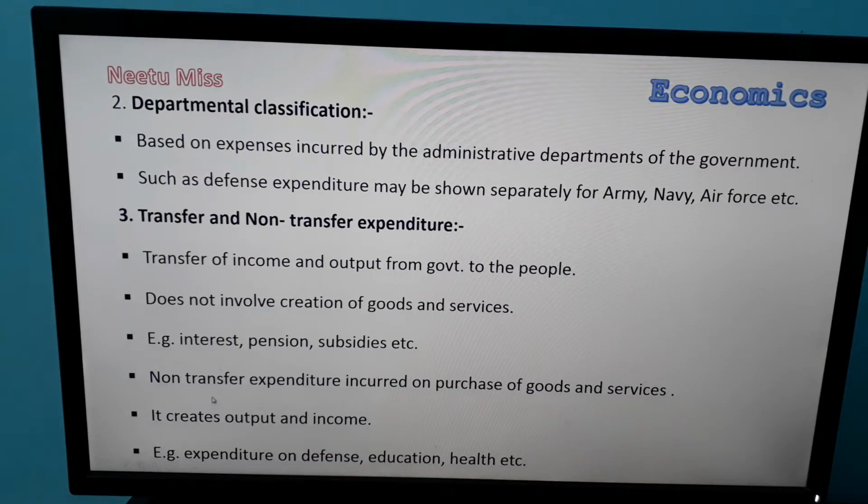Next is non-transfer expenditure. Non-transfer expenditure means when the government spends money on purchase of goods and services, and the government gets income as well as output. Example, if the government spends money on defense, education and health, the government will get services.